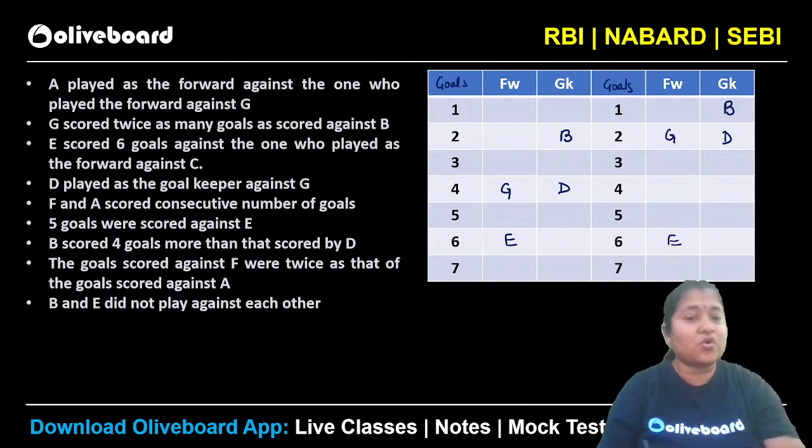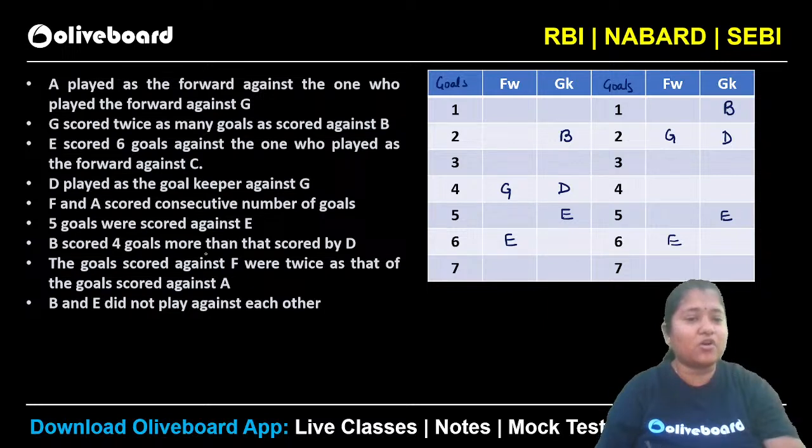5 goals were scored against E. That means when E is the goalkeeper, 5 goals were scored against him. So you can see E has to be this person here. 5 goals were scored against him, right? So this is your E here. When E is the goalkeeper, 5 goals were scored against him. Okay. Next, see what is given.